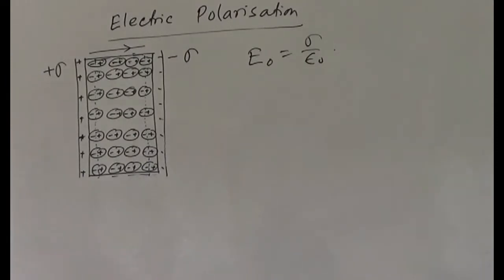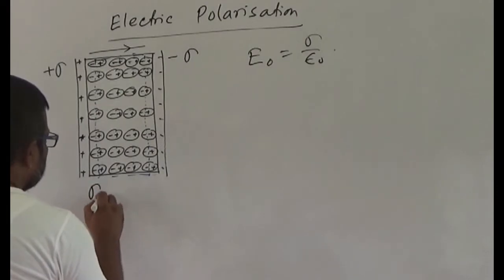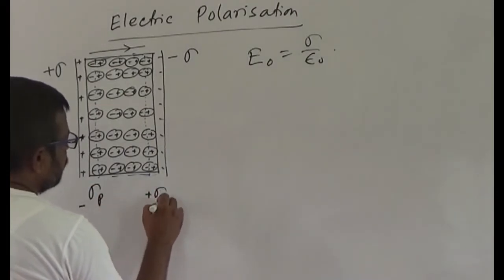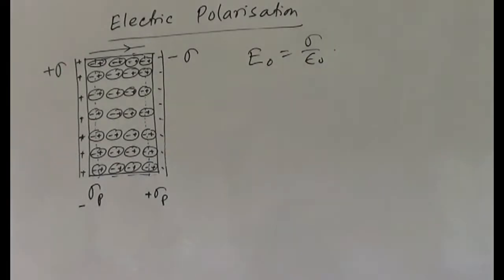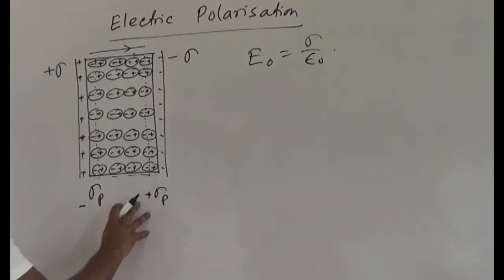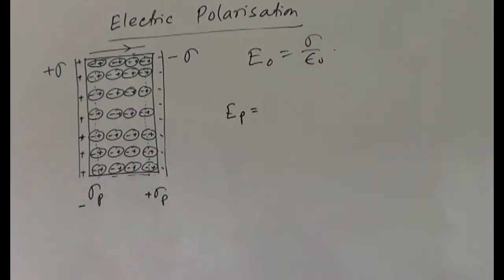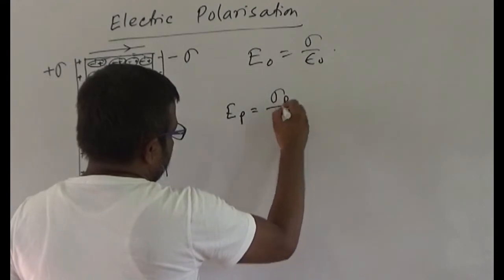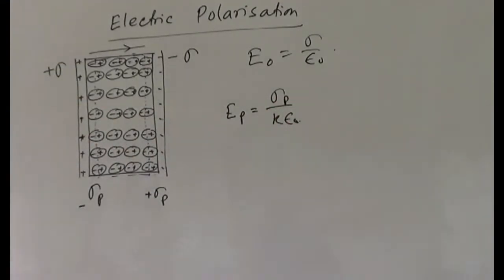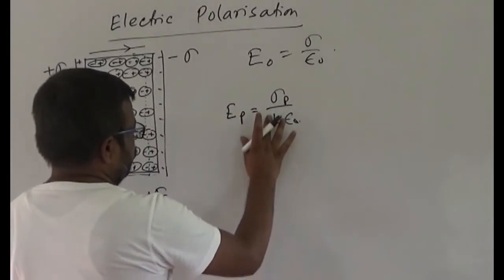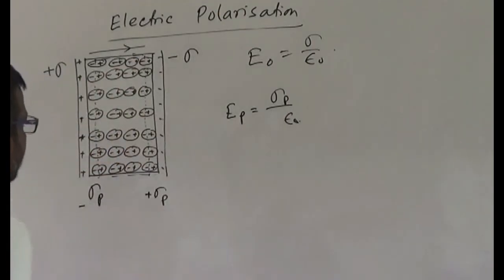Now this is minus sigma p, this is plus sigma p. Sigma p is the induced surface charge density. Then the electric field developing due to this induced charge inside the dielectric, EP, will be equal to sigma p by k epsilon naught. You have to put the k because inside the material we have taken.